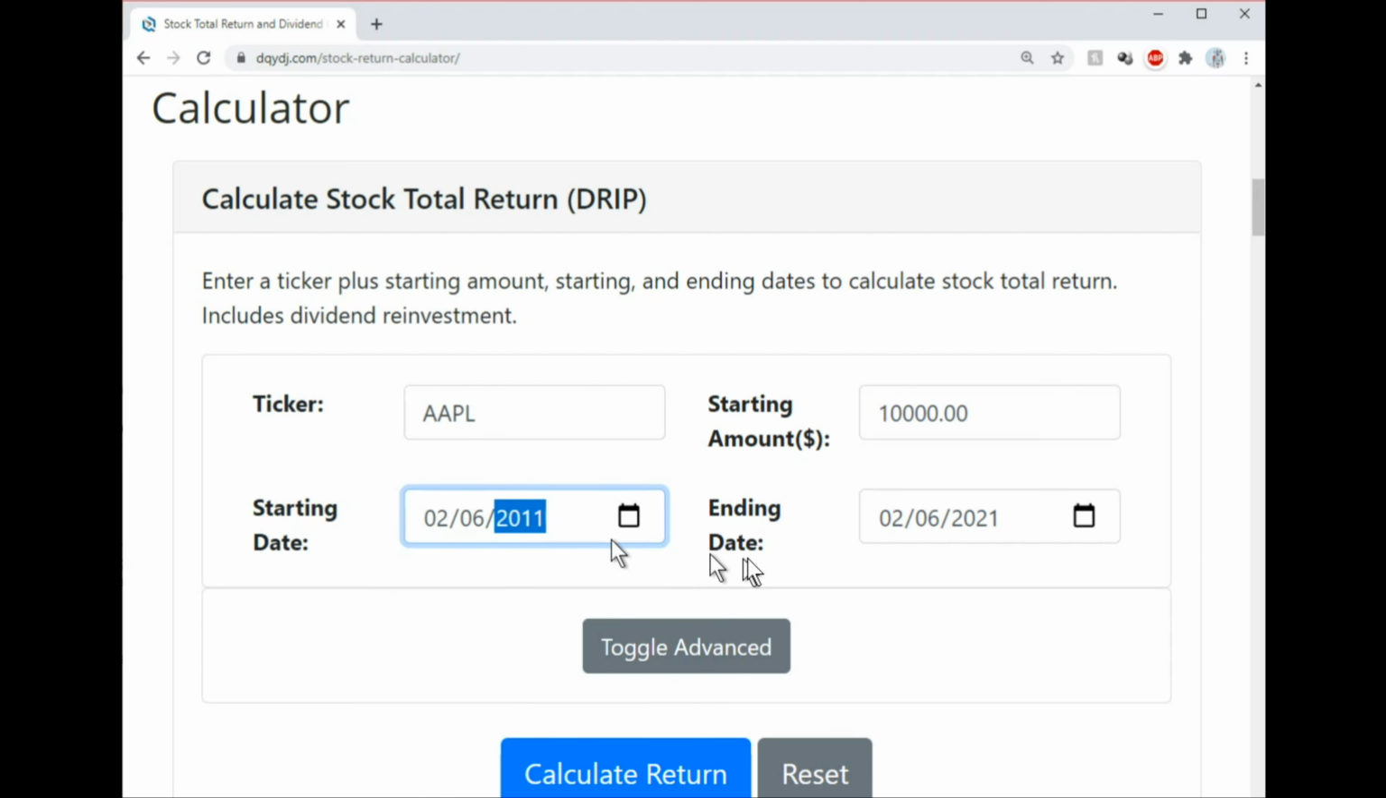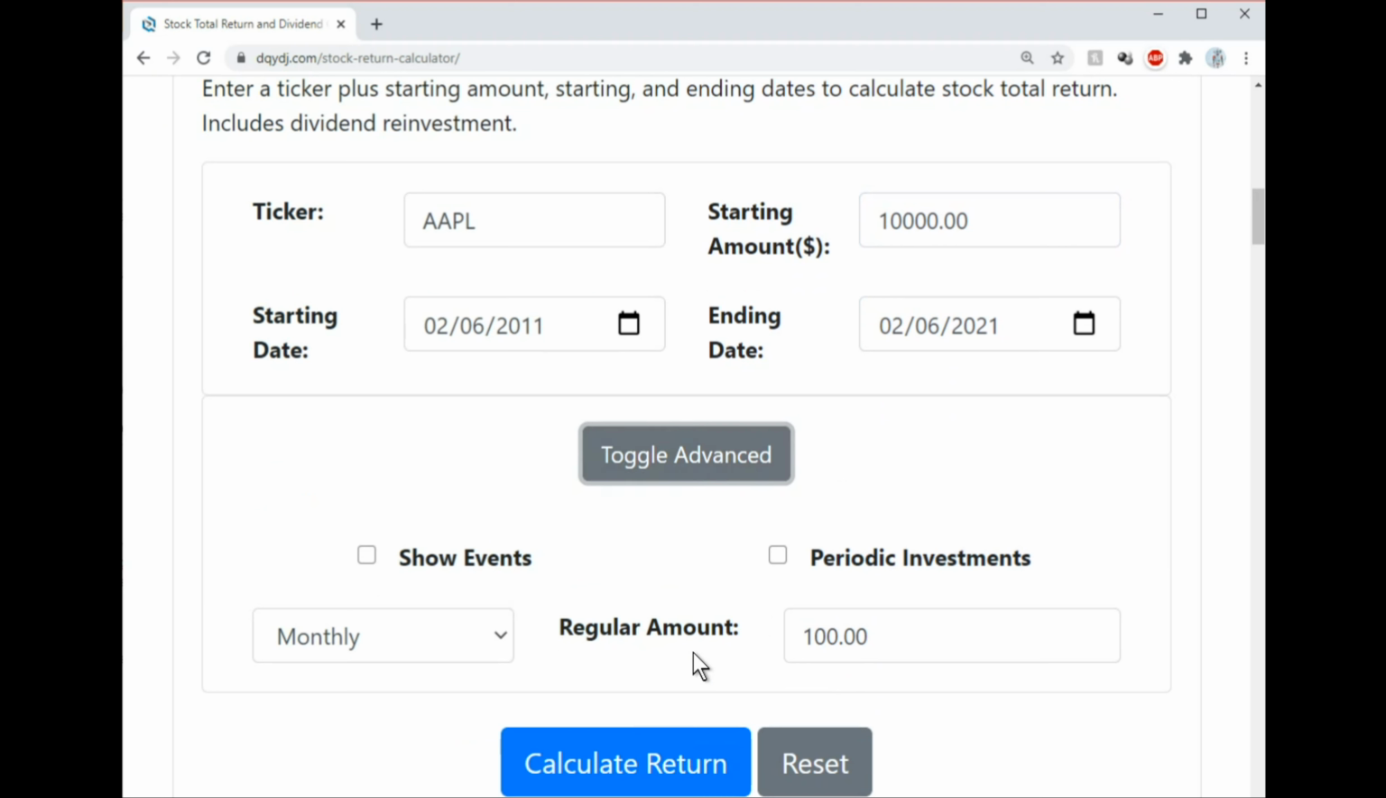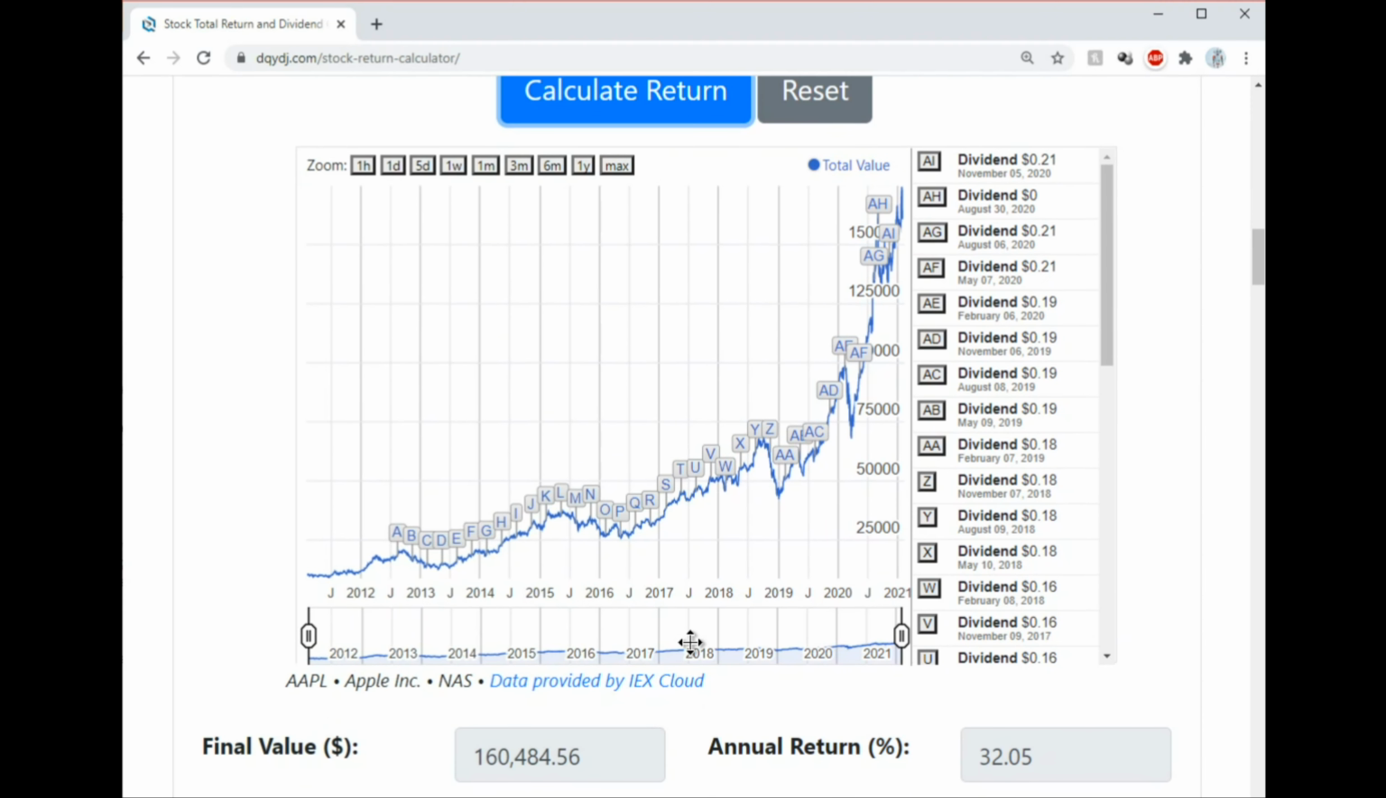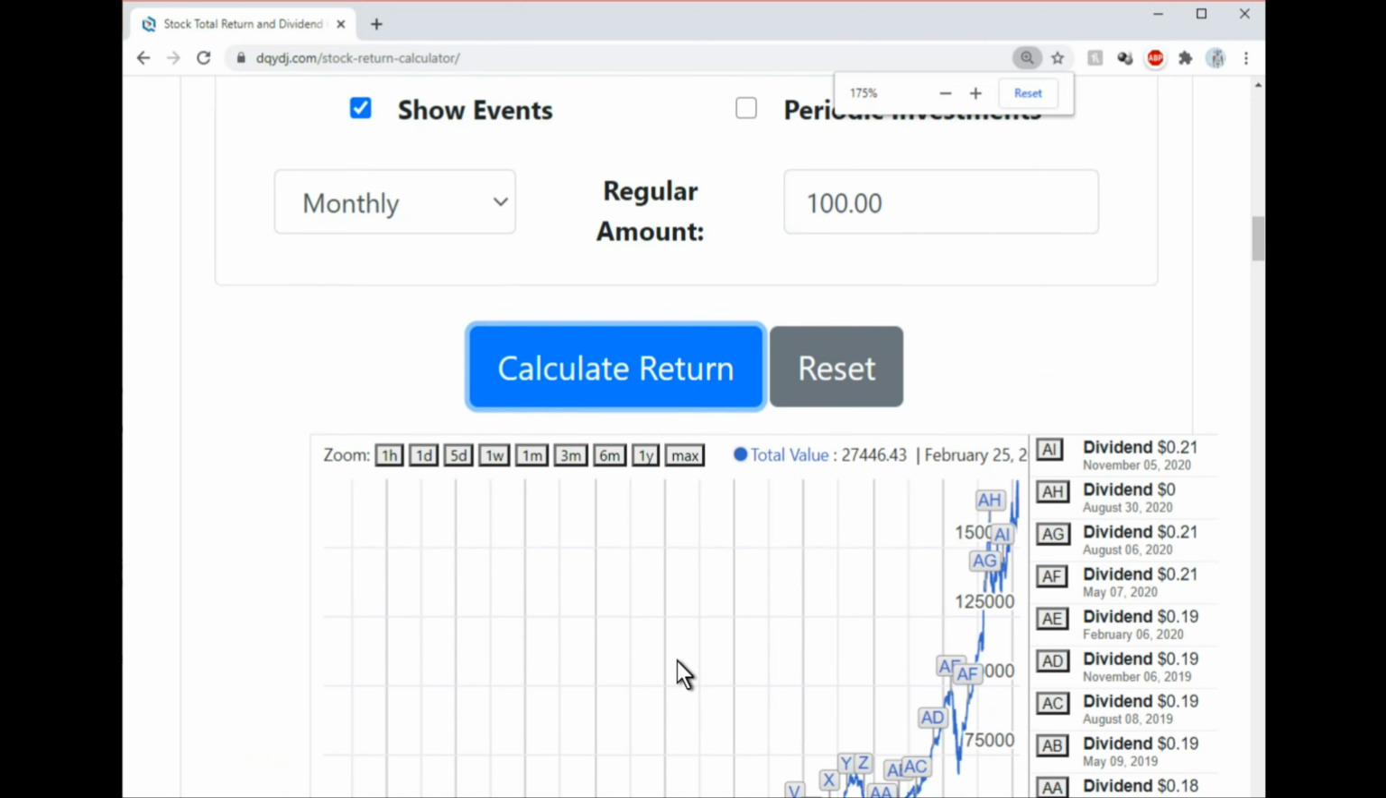So now type in the symbol for Apple, AAPL. Then select today's date but choose a year 10 years ago from today. Enter $10,000. If you wanted to show events that took place such as dividend payout dates, click that too. You don't need to select periodic investments, because you're not putting in any more money after the $10,000 investment.